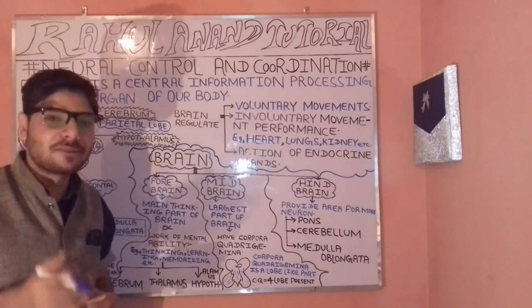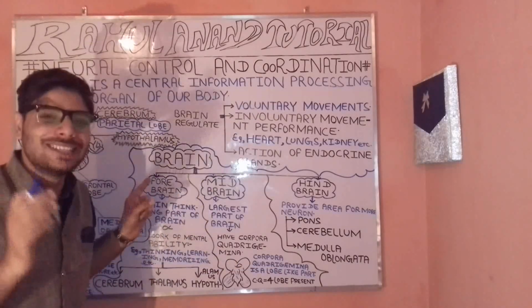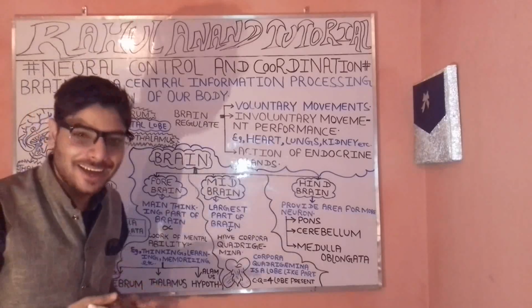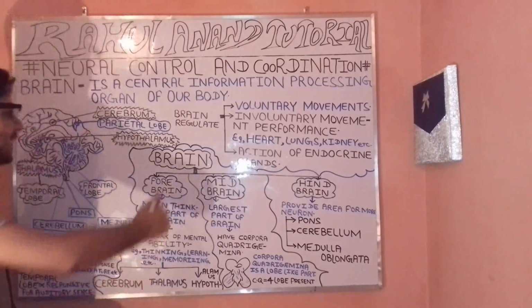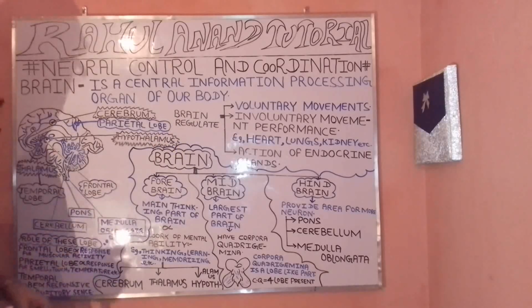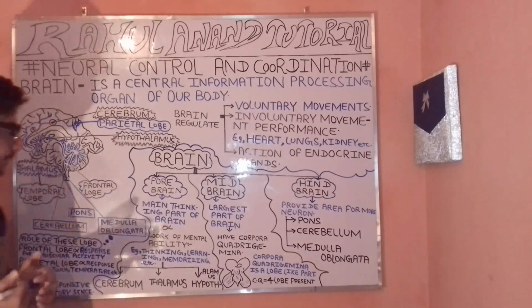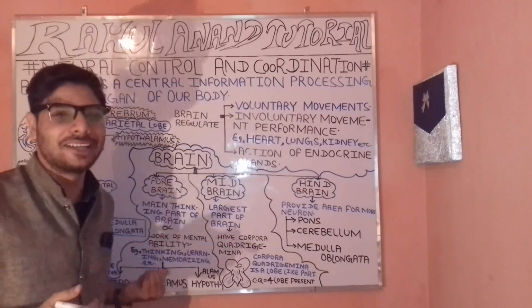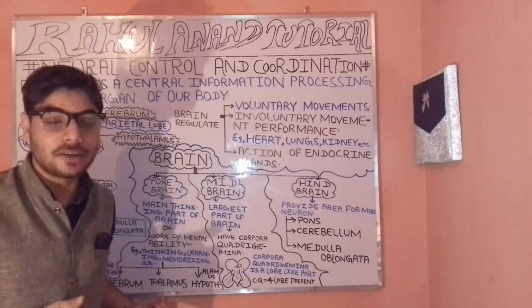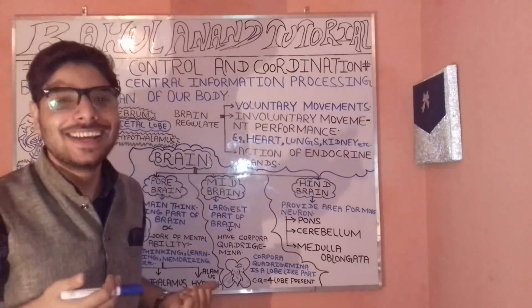We have different types of lobes. These are the frontal lobes, then the parietal lobes, then the temporal lobes, etc. These lobes have different specialized mechanisms. So what functions do they have?